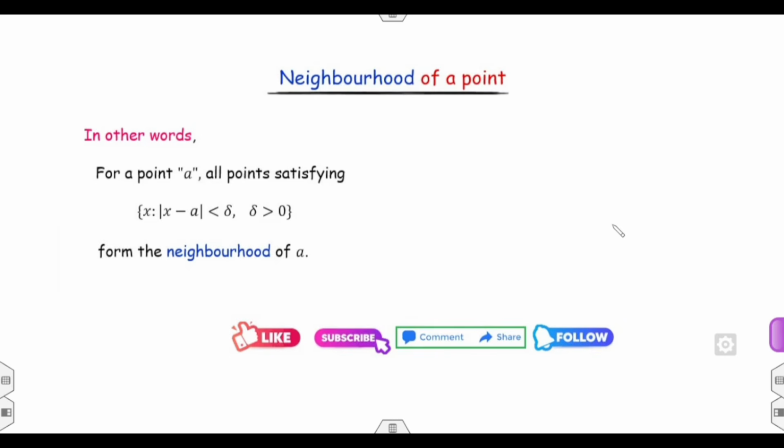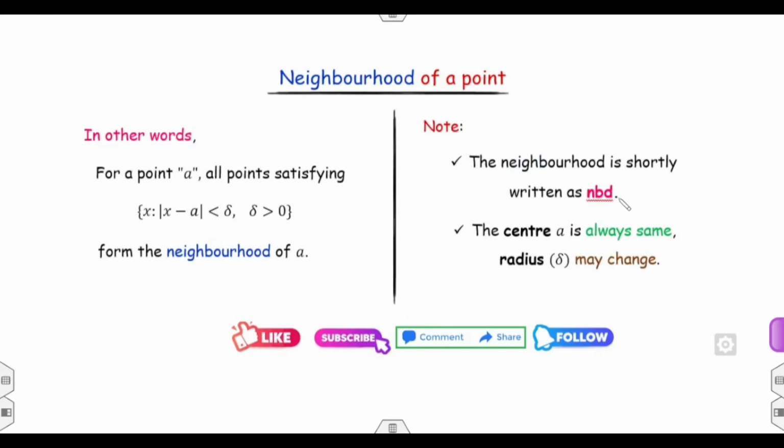In other words, all those points which satisfy the given condition are known as the neighborhood. Remember students, we can denote the neighborhood as NBD. Wherever I use NBD in my complete lecture series, it is called the neighborhood.